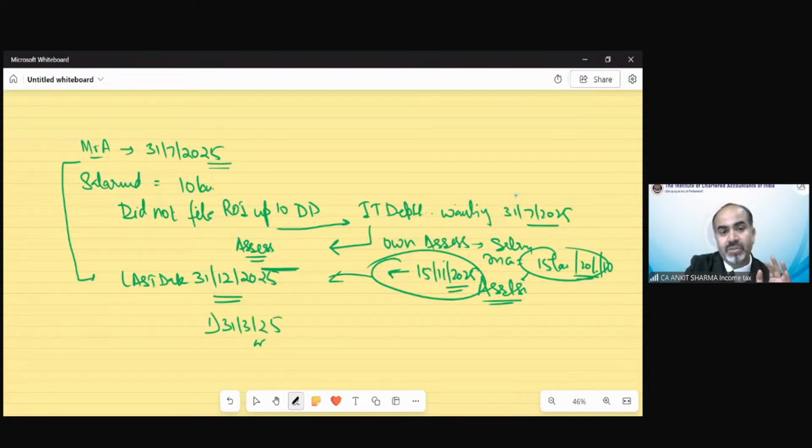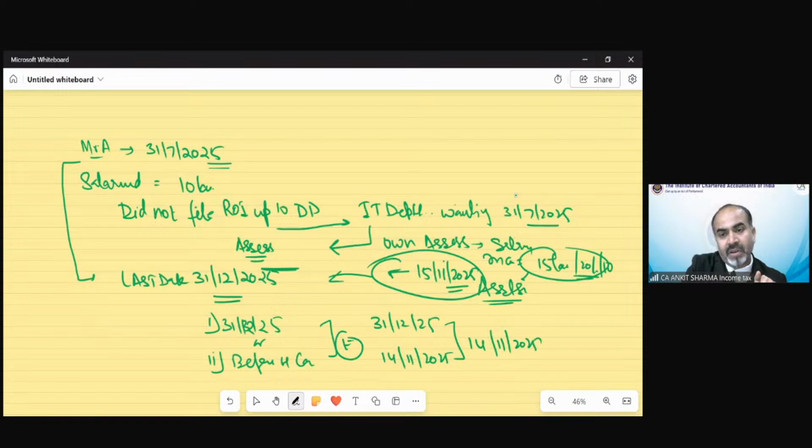This is a fixed date. The date for filing of belated return would be 31st December 25 or before completion of assessment, whichever is earlier. So in this example, 31st December 25 or 14th November 25, whichever is earlier, 14th November 25. So your belated return could be filed only up to 14th November 2025. If you did not file it up to 14th November 25, then now you cannot file this because assessment has been completed. That's a very interesting thing you have to remember for your examination purpose.